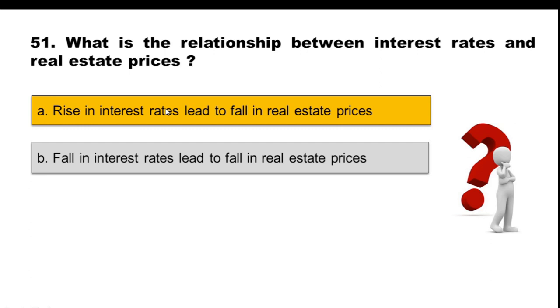Why? Because a rise in the interest rate here means the loans have become more expensive, and thus people can't afford to buy real estate. They will have less demand for it, and because of less demand there will be a fall in real estate prices. So everything is connected. When there is a rise in interest rate, it will lead to lower demand for real estate, and thus the prices will fall.